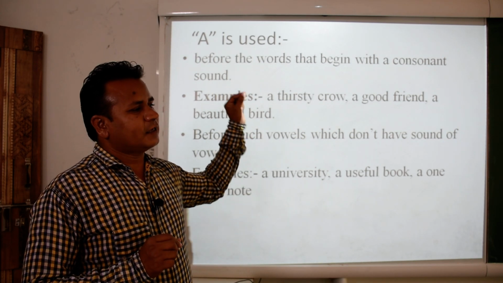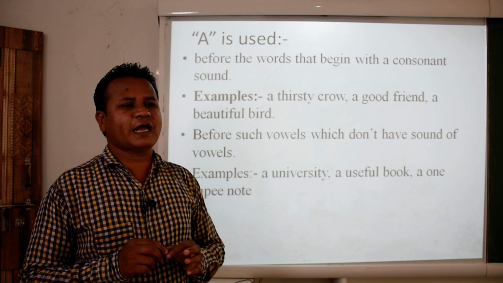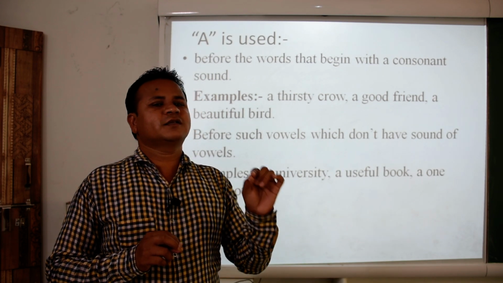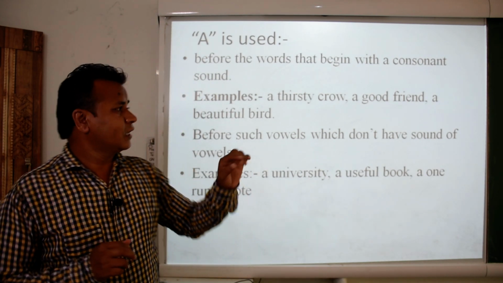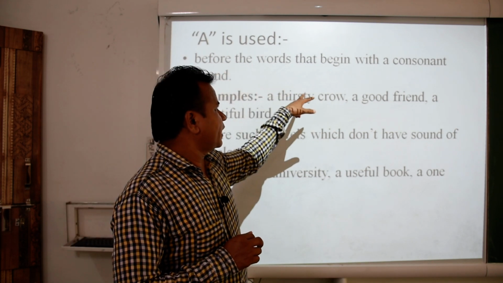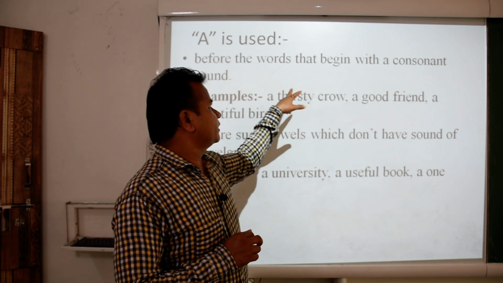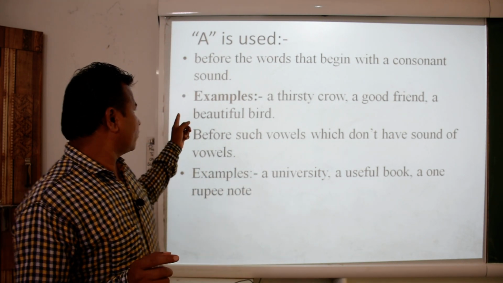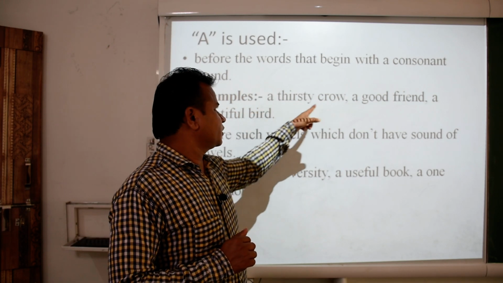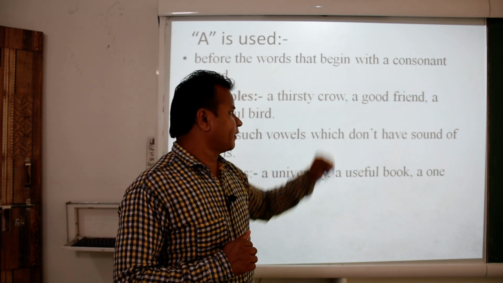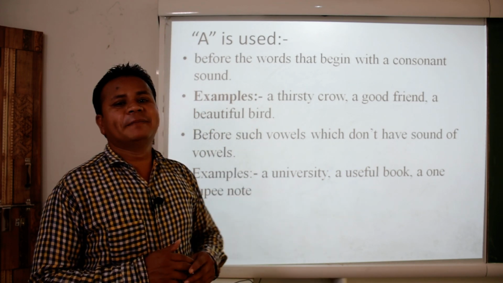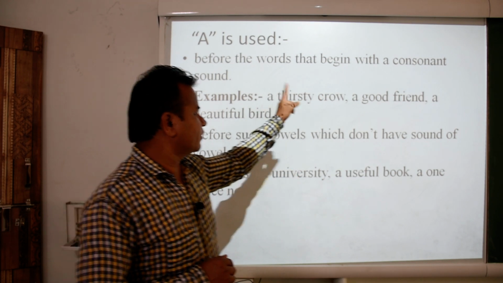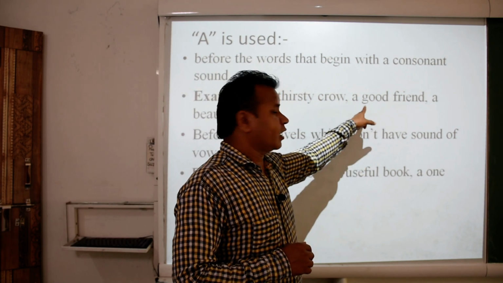Try to understand, in the previous one, we talked about "an", used when the word begins with a vowel sound like A, E, I, O, U. But just opposite to that, "a" is used when the word begins with a consonant sound. Now see the examples: a thirsty crow, a good friend, a beautiful bird. Thirsty gives a consonant sound. A good boy, good, a beautiful bird.